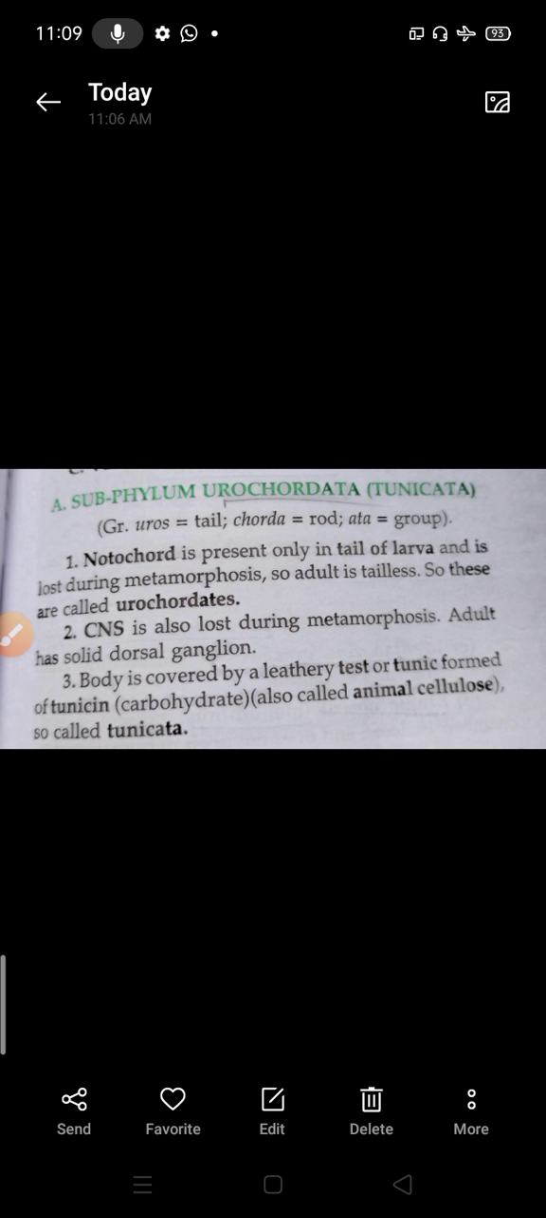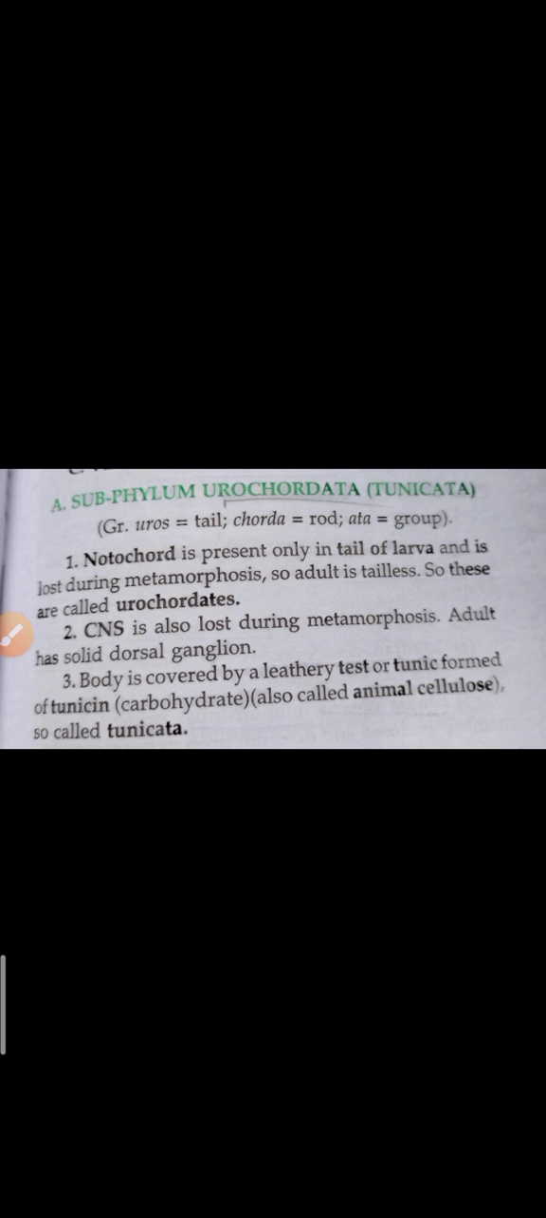Yesterday in our live class, we discussed the characteristics of chordates, and today we will start all the subphyla of chordates. Chordates are basically divided into three subphyla. First is urochordate, second is cephalochordate, and third is vertebrate. Today we will start with urochordata and cephalochordata. They both are known as protochordata. In protochordates we will discuss urochordate first, and another name of urochordata is tunicata.